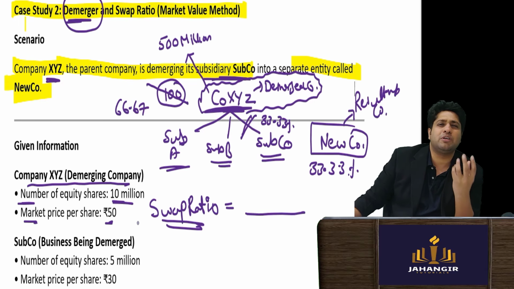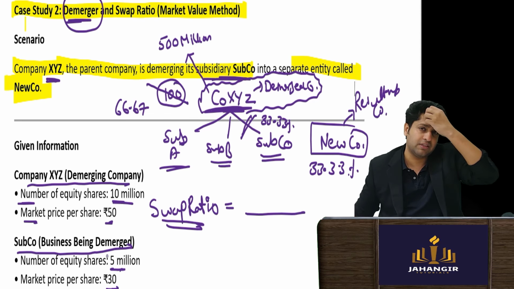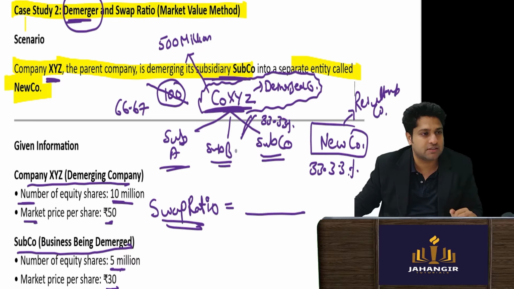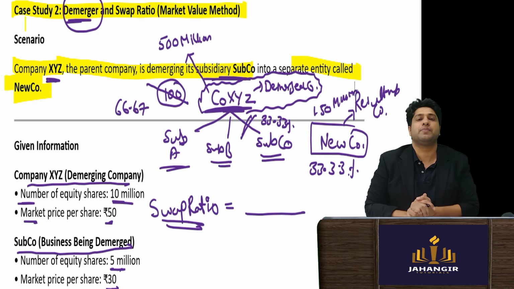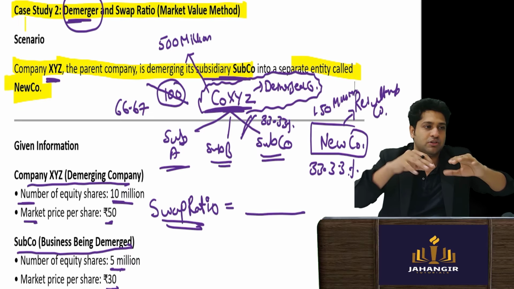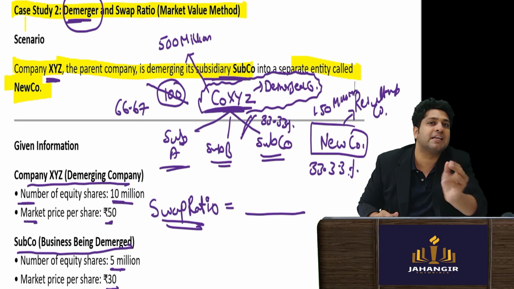Now I want to know how much of it is being split. So the subsidiary company that is demerged, its value is how much? One share price of that company is 30 and they have 5 million shares. So the value of this company is 150 million. Obviously, this is not going to be taken as a classical merger because from here only some value is being split.